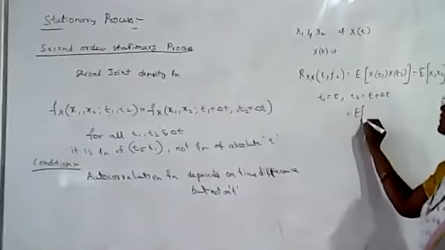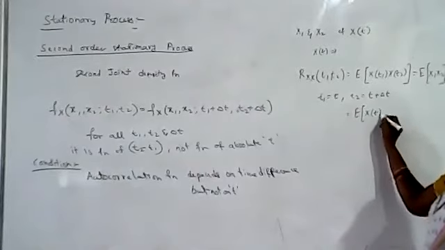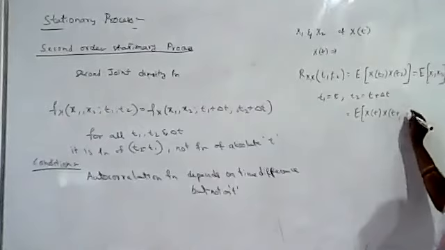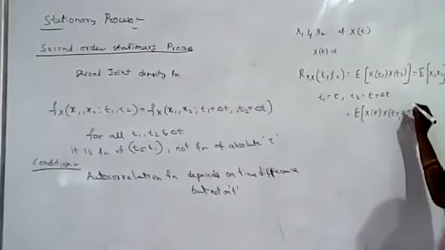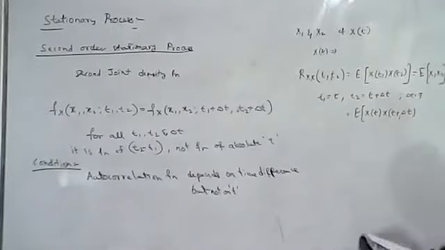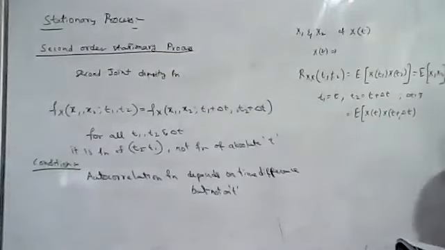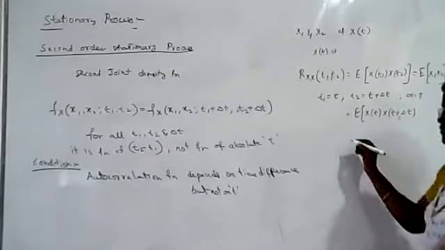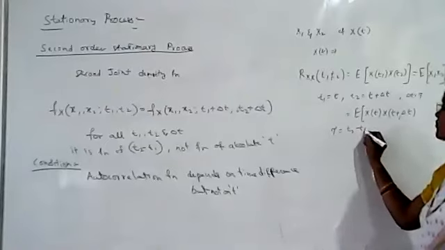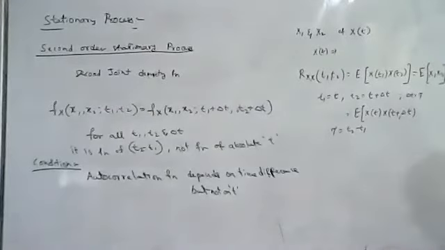It is the expected value of x of t times x of t plus del t. Say del t is equal to tau, where tau is equal to t2 minus t1.